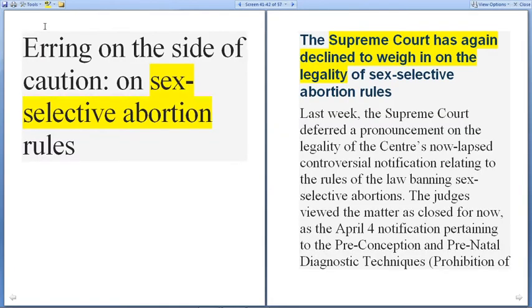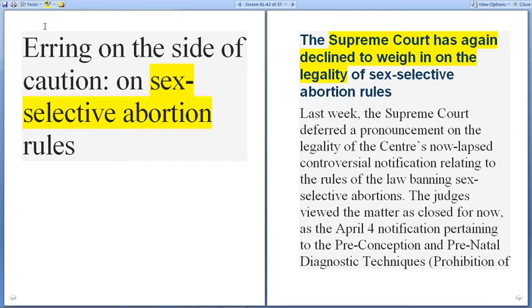The next article is regarding sex-selective abortion. Erring on the side of caution on sex-selective abortion, the Supreme Court has again declined to weigh in on the legality of the rules. Last week, the Supreme Court deferred pronouncing on the legality of the Centre's now lapsed, controversial notification relating to the rules of the law banning sex-selective abortions.